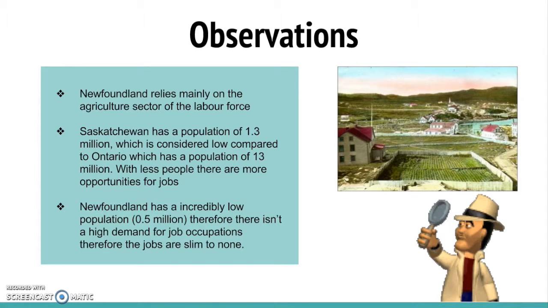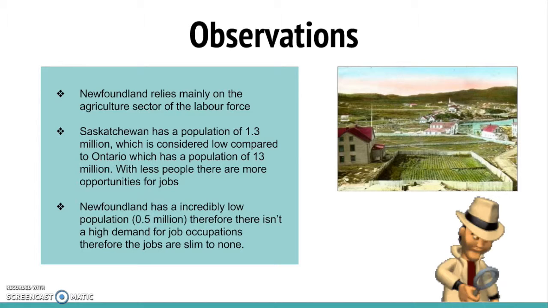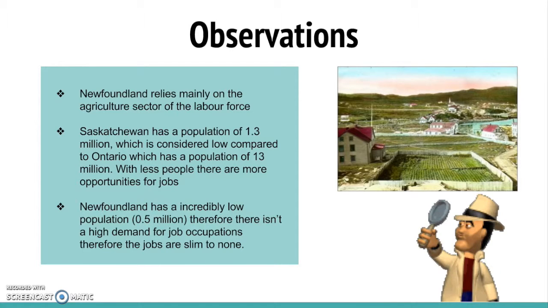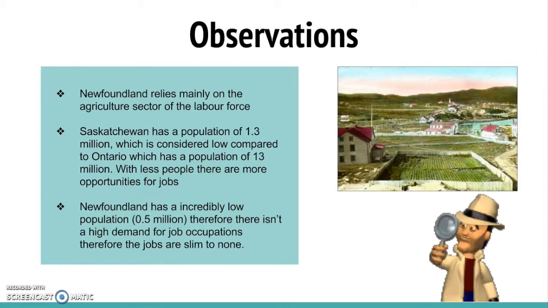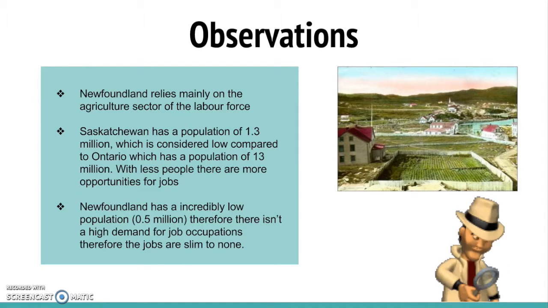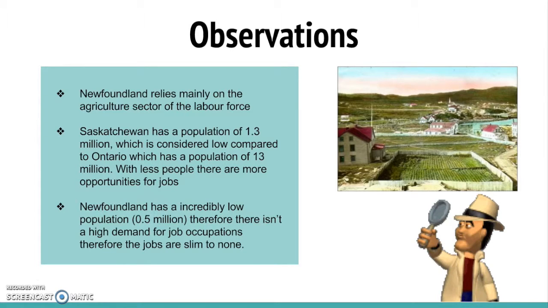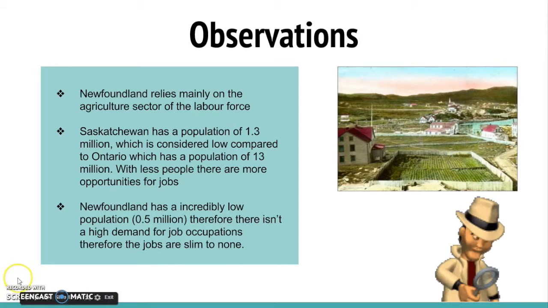When looking at Saskatchewan, it has a population of 1.3 million, which is considered very low compared to Ontario, which has a population of 13 million. With less people, there are more job opportunities. When looking at Newfoundland's population, it's 0.5 million. Therefore, there isn't a high demand for job occupations, therefore the jobs are more slim to none.